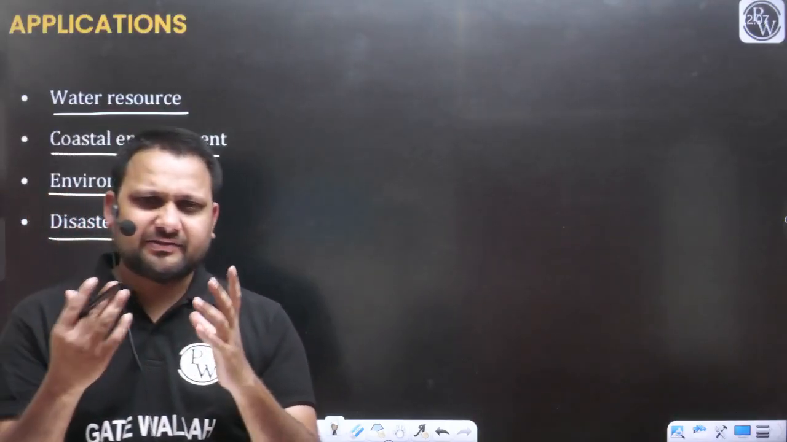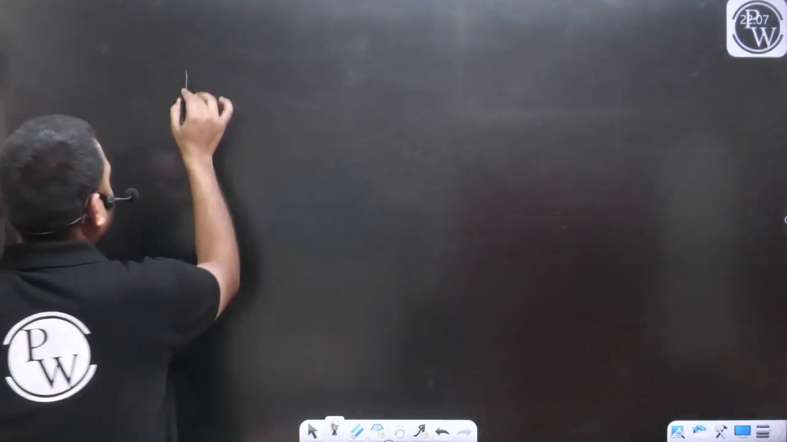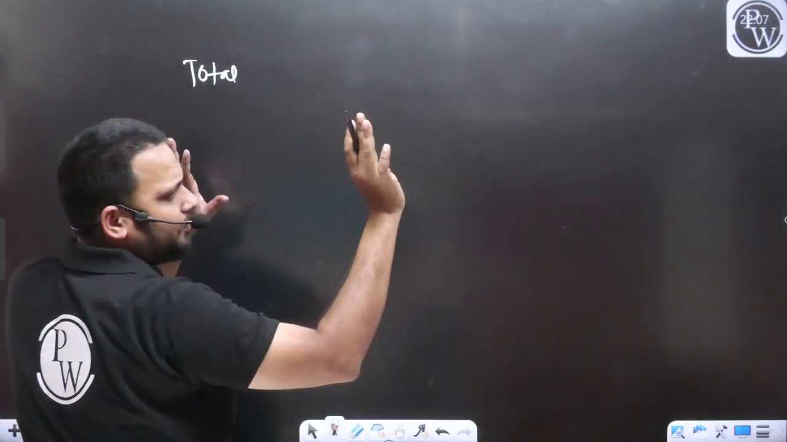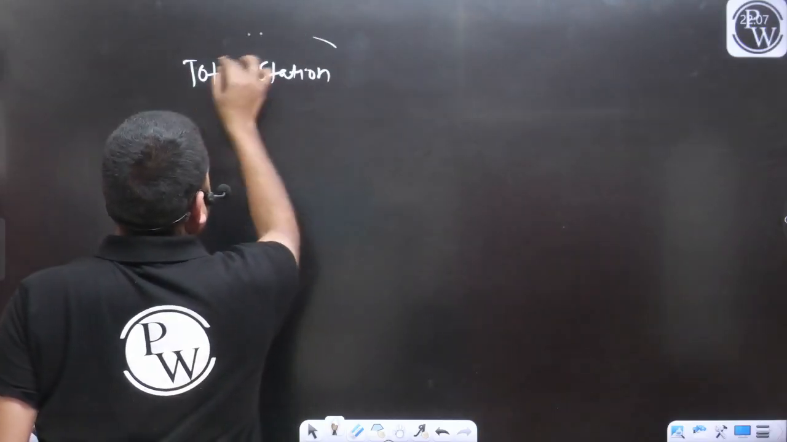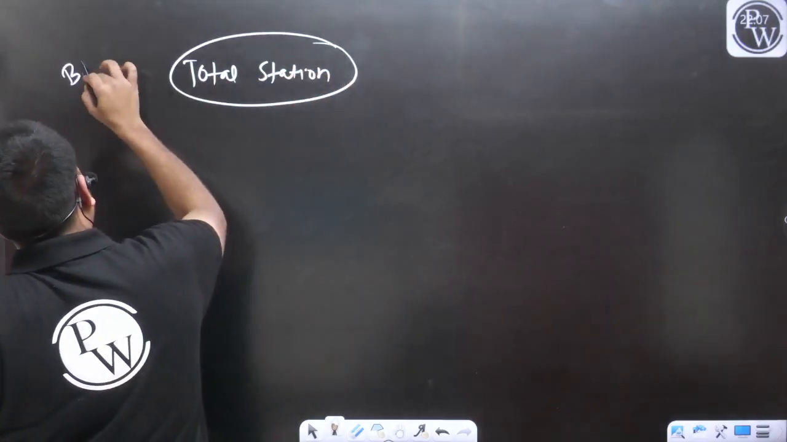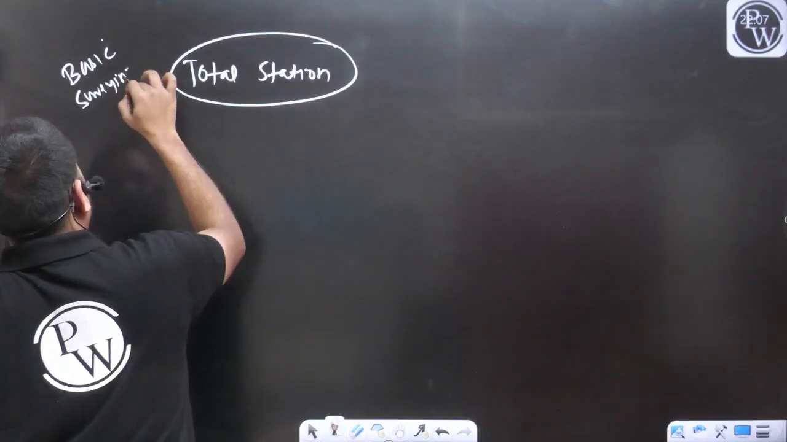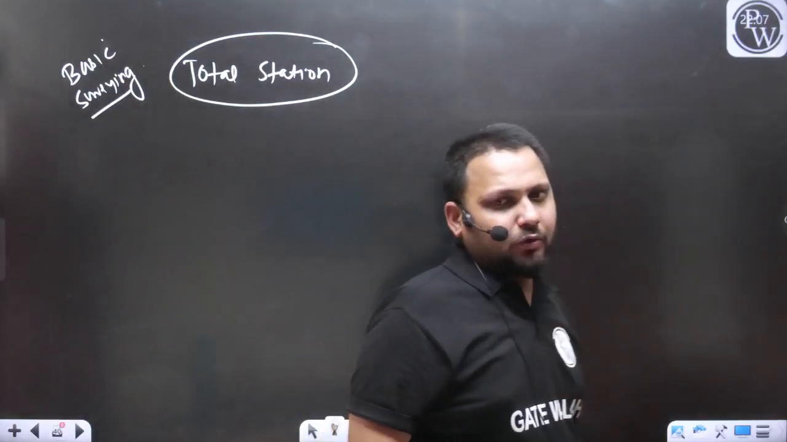Okay, so now let's discuss some basic things about one more instrument that is part of your modern surveying, that is the total station. So in your basic surveying, we frequently use this instrument for the measurements. So first and foremost thing, from the total station,